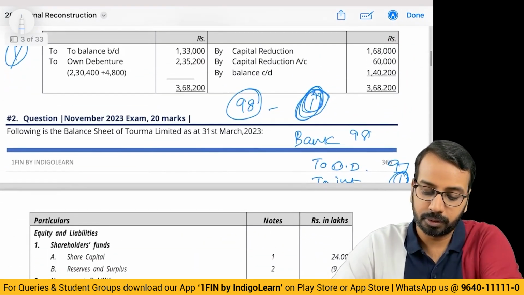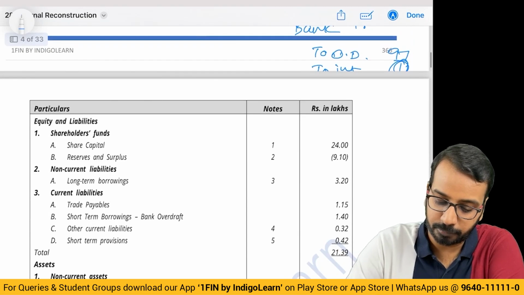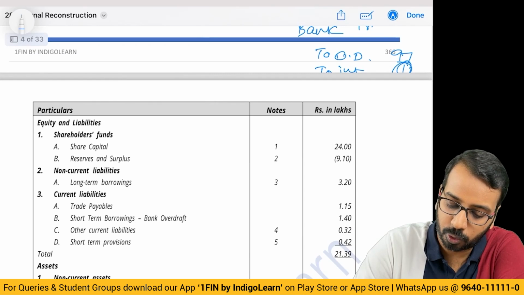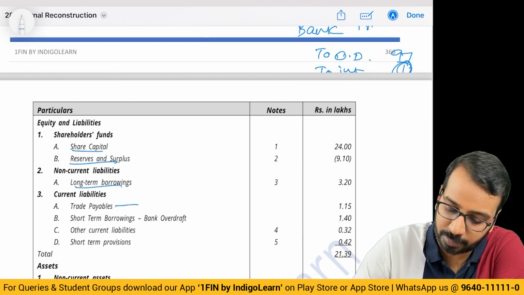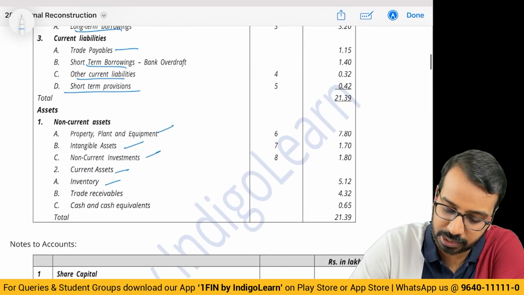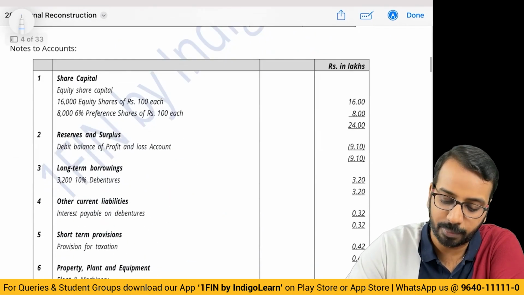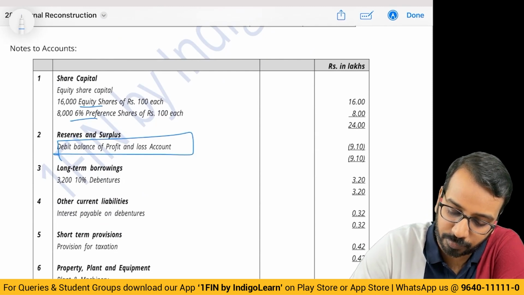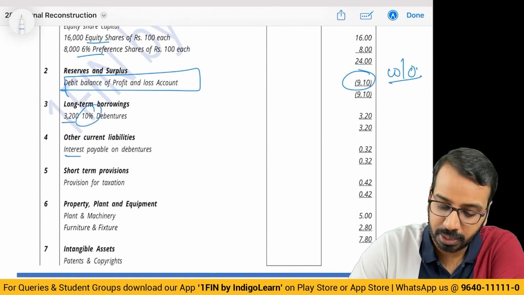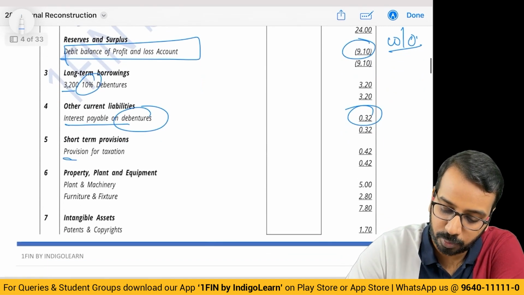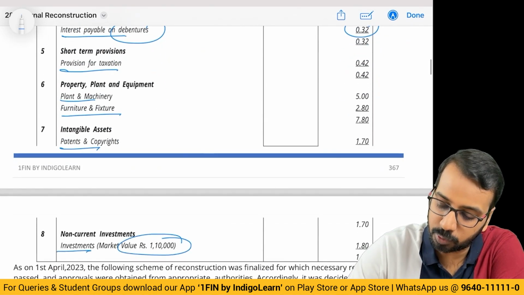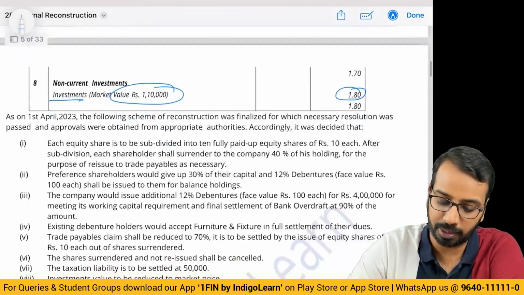Okay. Now, next question. Earlier it used to be 20 marks, now it will be 14 marks only. So here you have share capital, reserves, long-term borrowings, trade payables, short-term borrowings, other current liabilities, short-term provisions, PPE, intangible asset, non-current investment, current assets, inventory, trade receivable, cash equivalents. Breakup is given: share capital, debit balance of profit and loss account 9.10. This has to be written off. 3200 10% debentures. Interest payable on debentures is given separately. Provision for taxation, land and machinery, furniture and fixture, patents and copyrights, investment, market value 1 lakh 10. This is 1.8. Okay, now let's see the adjustment.